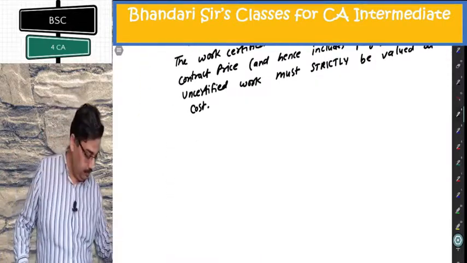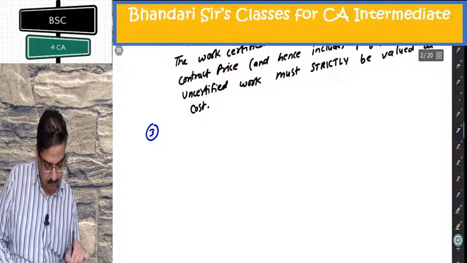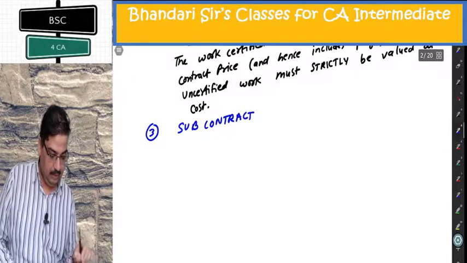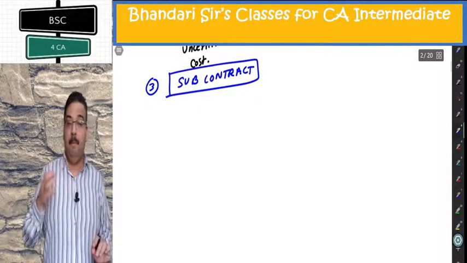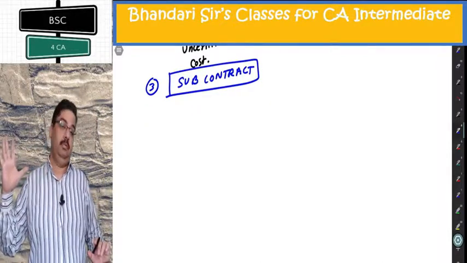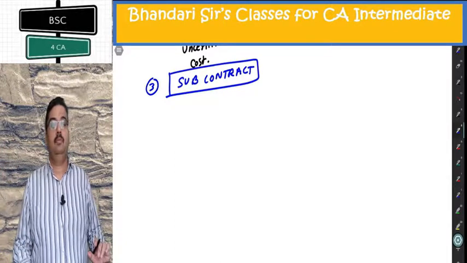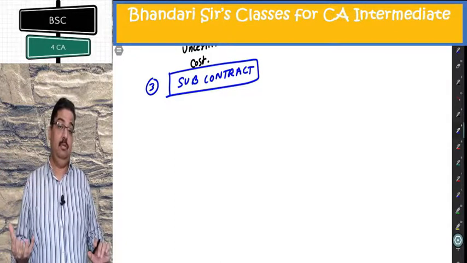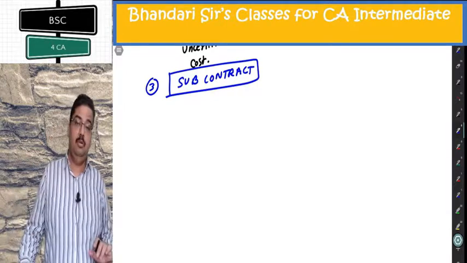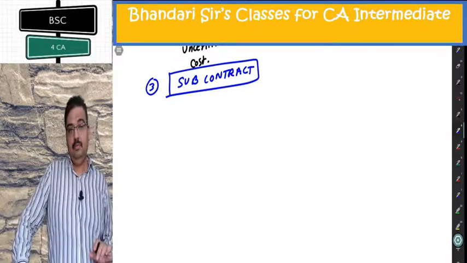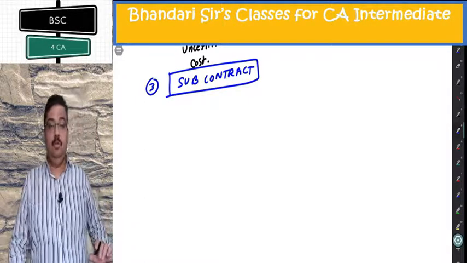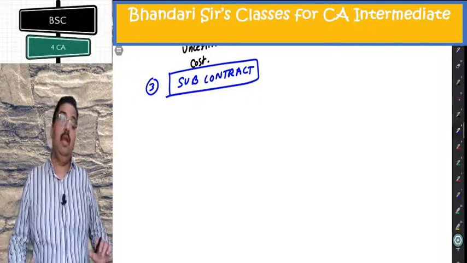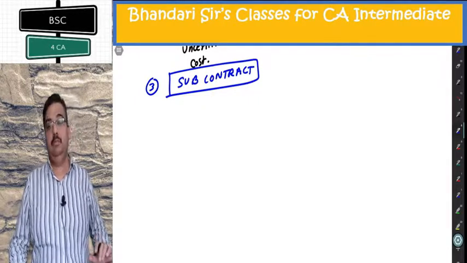Third term, subcontract. My main contract is to make a building with the contractee. I am a civil engineer, architect, expert in creating buildings, in interior designing, but I am not expert in electrical work, in wooden work, in many other specialized tasks.